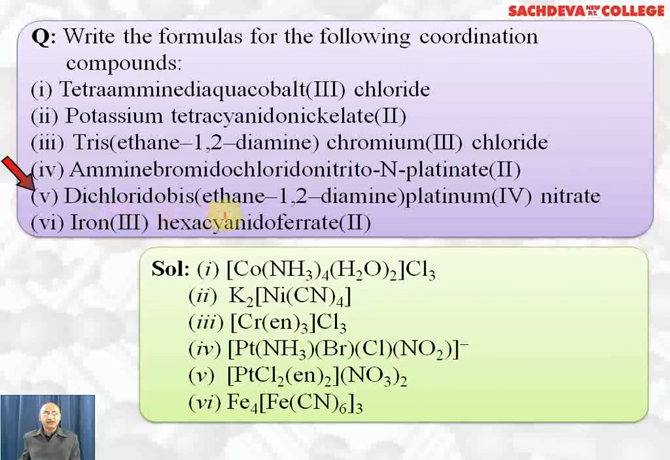Next one, dichloridobis(ethane-1,2-diamine)platinum(IV) nitrate. Pt, dichlorido means Cl2. Bis(ethane-1,2-diamine) means en whole twice, and there is a +2 charge on this complex which is neutralized by 2 nitrate ions. Iron(III), so ferric, here we have hexacyanido or hexacyano FeCN6. There is a 4 negative charge on this complex, 3 positive charge on counter ions, so 3 will come here, 4 will come here. It will get neutralized. This is the formula of the complex.